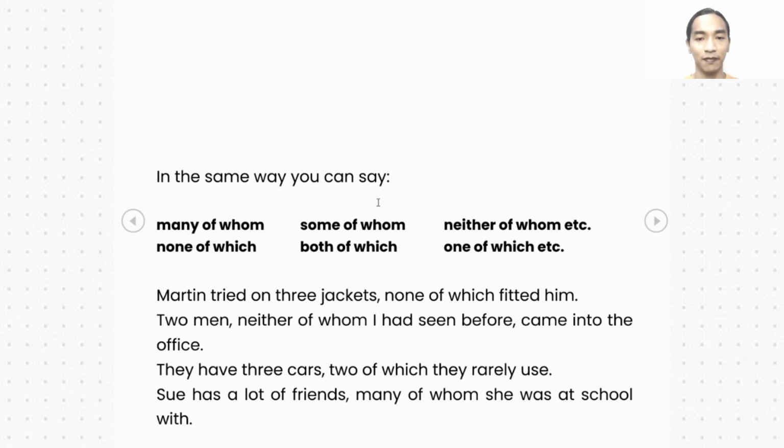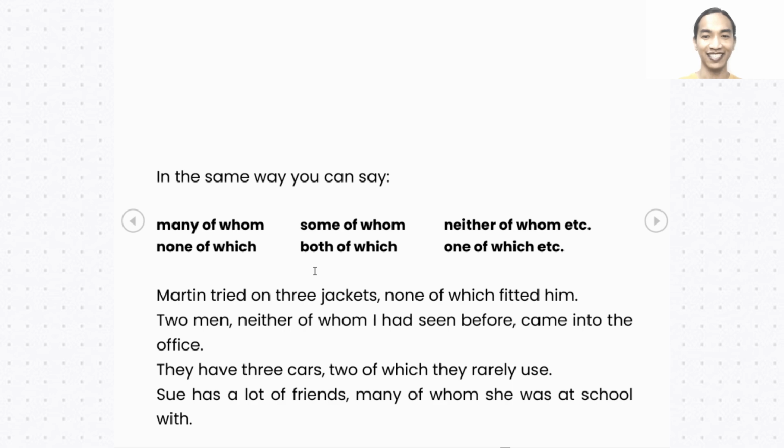Two men, neither of whom I had seen before, came into the office. They have three cars, two of which they rarely use. Sue has a lot of friends, many of whom she was at school with. I want you to please understand how we use this in relative clauses.